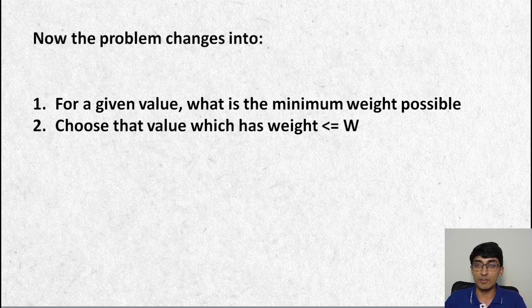And if we get it for each value, what's the minimum weight possible, then we choose that value which has weight less than or equal to W and is maximum, right? I'll explain this in just a bit, but what we are saying is that now we're flipping the problem into, let's not try to figure out what are all the possible values that can happen. Rather, for this value, what is the minimum weight that is possible?